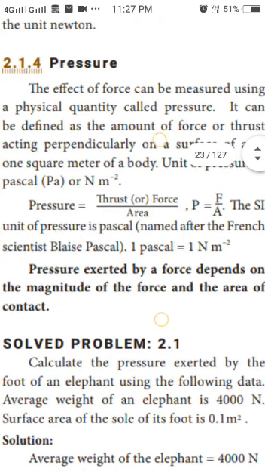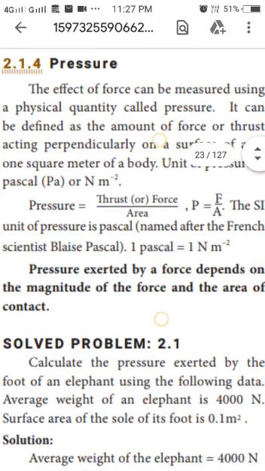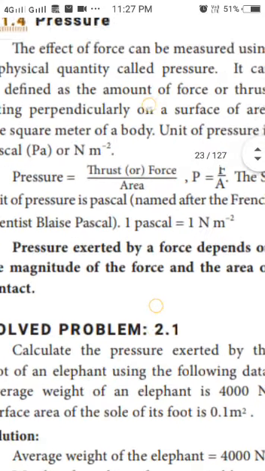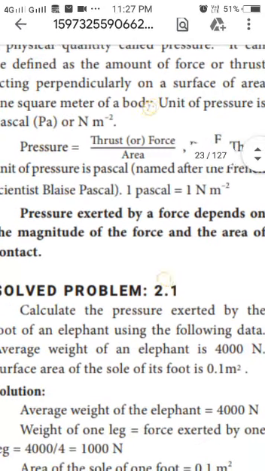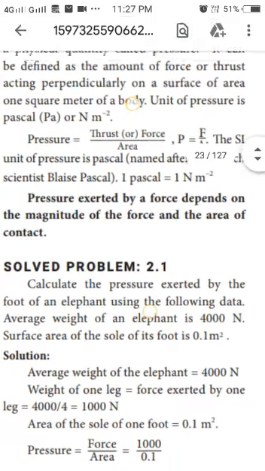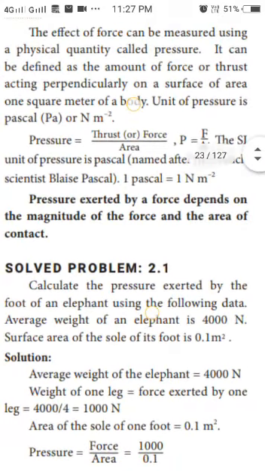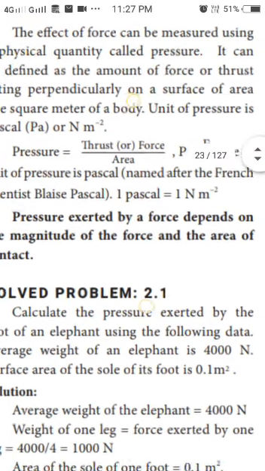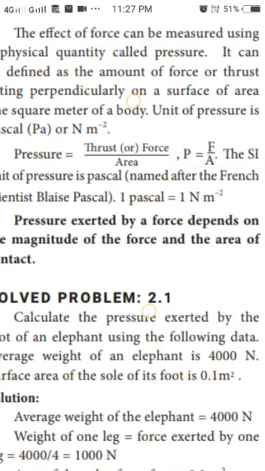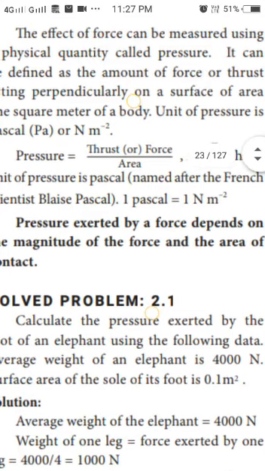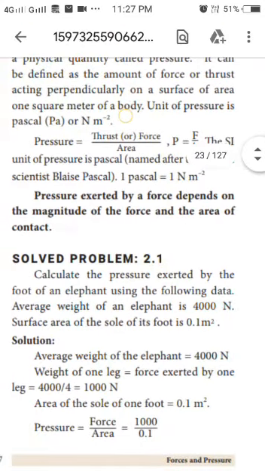So what is the unit of pressure? That is Newton meter power minus 2, or Pascal. 1 Pascal is equal to 1 Newton meter power minus 2. Pressure exerted by a force depends on the magnitude of the force and the area of contact. So pressure is directly proportional to the force. If the force is more, pressure will be more. If the area is more, pressure will be less. So pressure is directly proportional to the magnitude of the force and inversely proportional to the area of contact.